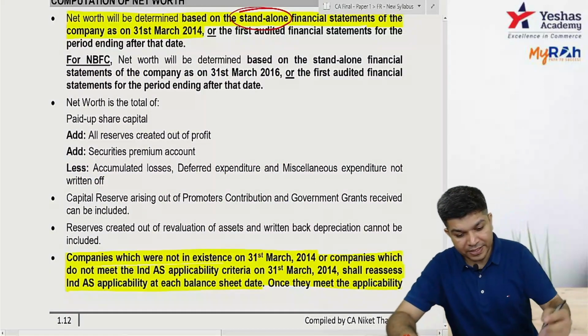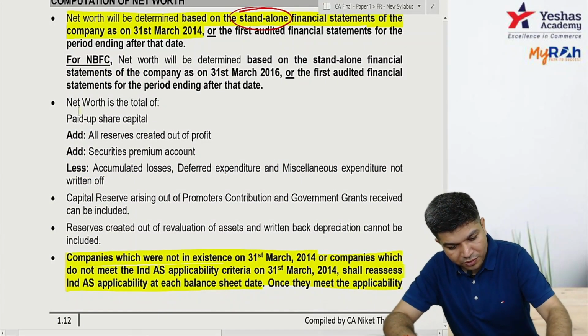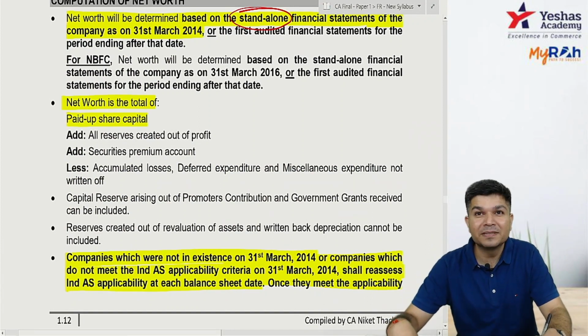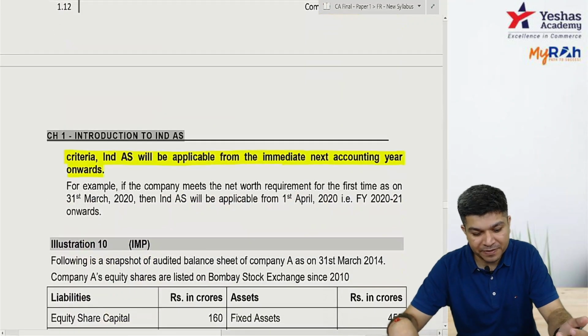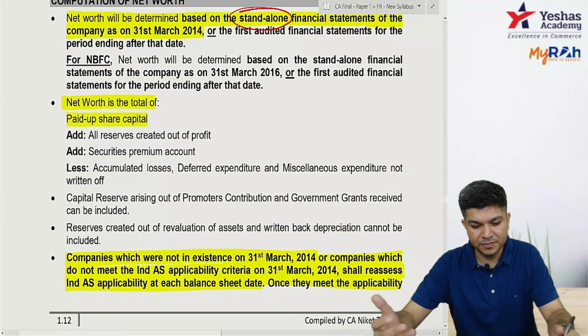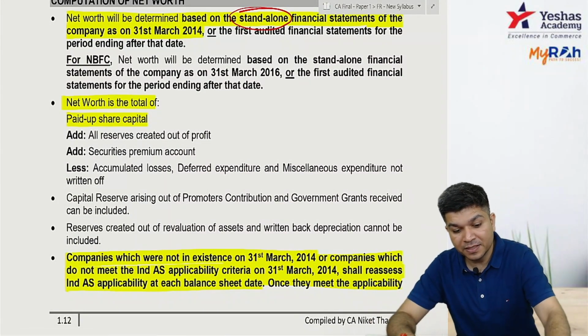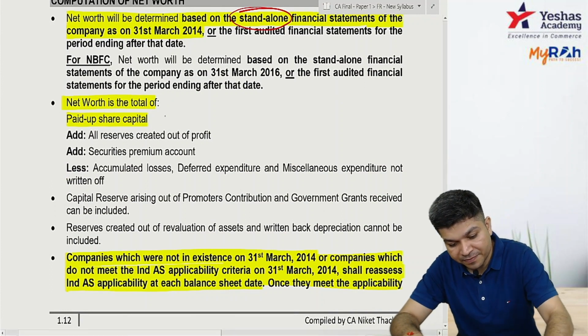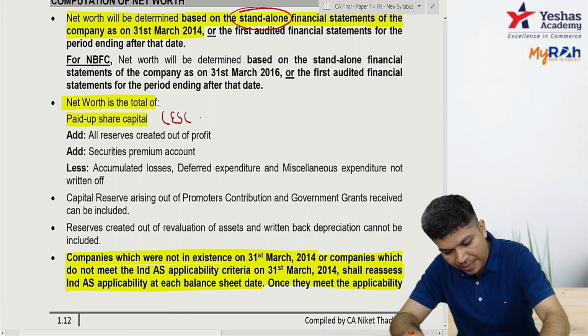Okay, now how to calculate net worth? Check out the calculation of net worth. Net worth is the total of paid up share capital, and your paid up capital will include both your equity and preference, because under AS, in your share capital you have both equity share capital plus preference share capital.